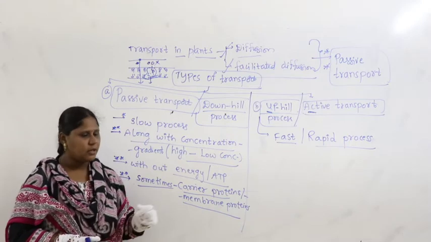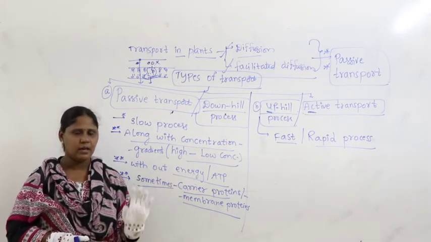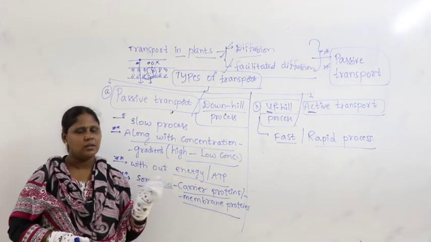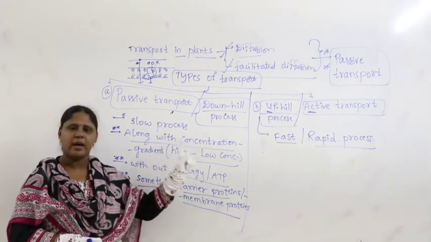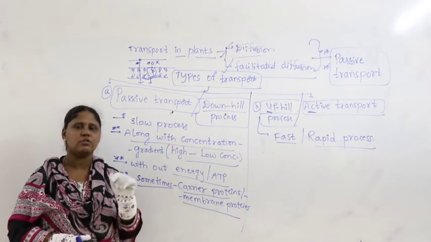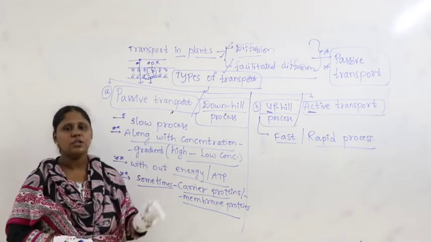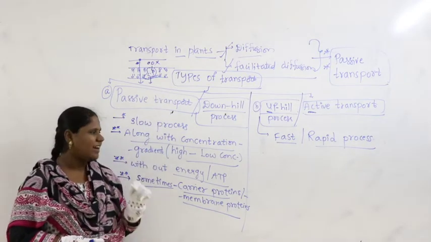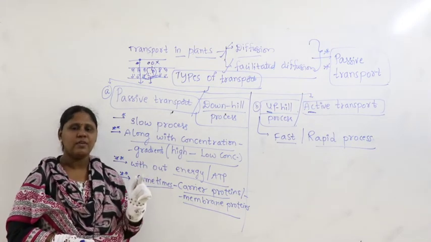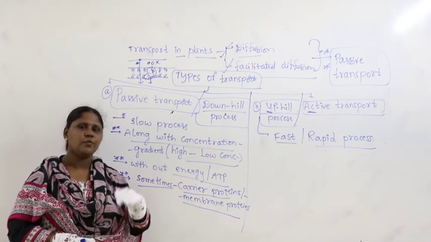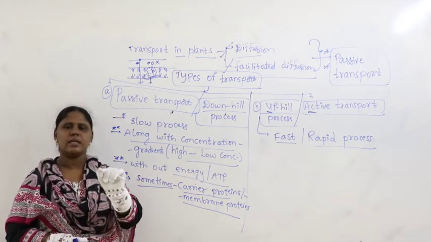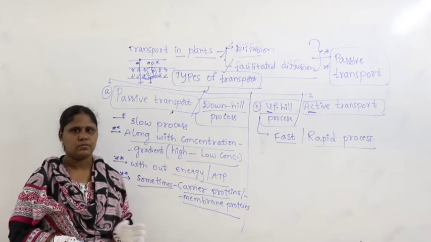Why? People think, okay, diffusion, yeah, I studied, I understood, it's easy. Facilitated diffusion also people have concentrated on, they will study. And passive, active, if you understand, it's well and good. But to answer the questions on transport in plants, you need to have clarity on each and every word. If you remember, I told you facilitated diffusion can happen with energy or without energy. That simple word is enough to confuse you in the question.